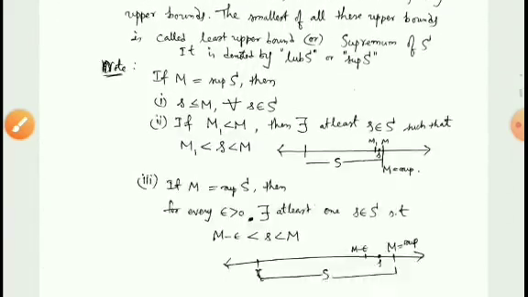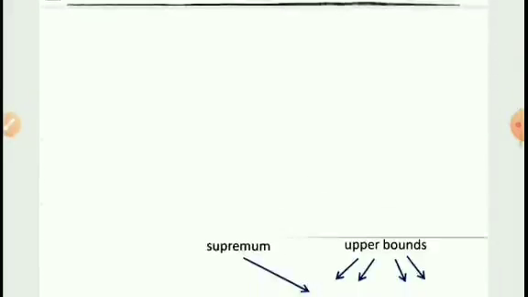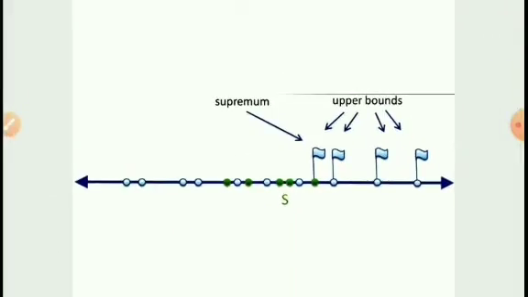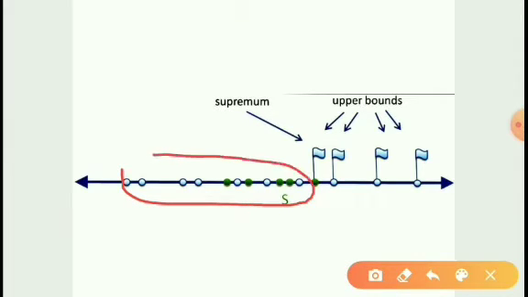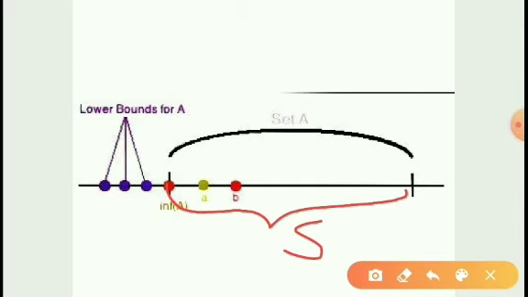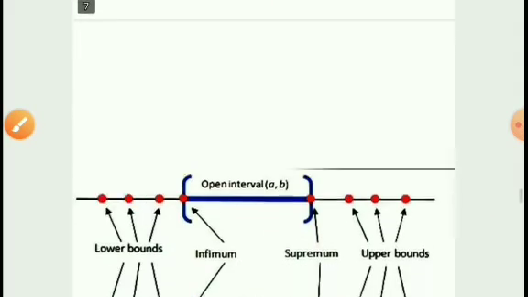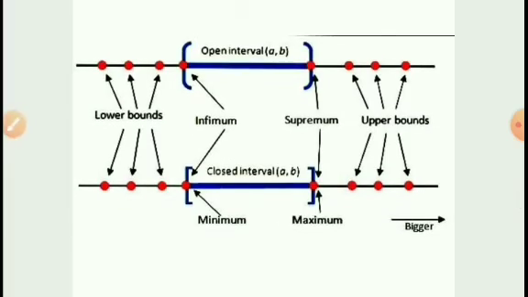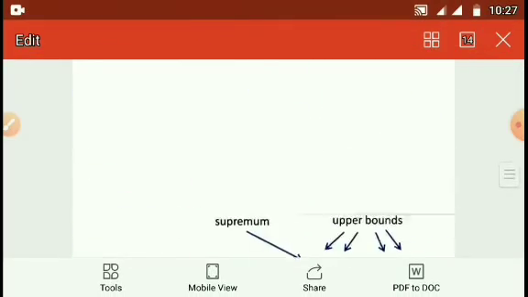See this diagram. For example, you can see in the diagram, this is the set S. This is the supremum. This is an upper bound. All these are upper bounds of this set. Next, see here, this is the set S. All these are lower bounds of the set. So, see this.